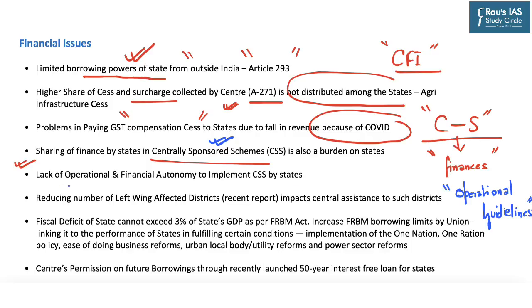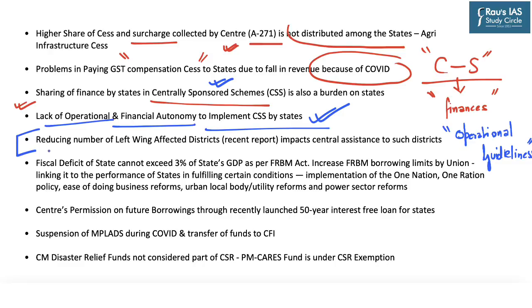It further mentions the lack of operational and financial autonomy of states to implement the centrally sponsored schemes, as highlighted here. Now, another constraint is that the central government has recently reduced the number of left-wing affected districts as per its recent report, that is, the recent report of the Ministry of Home Affairs. Now, this also impacts central assistance to such districts of those particular states. So, because of the reduced number of left-wing affected districts, the central assistance is not provided to such states.